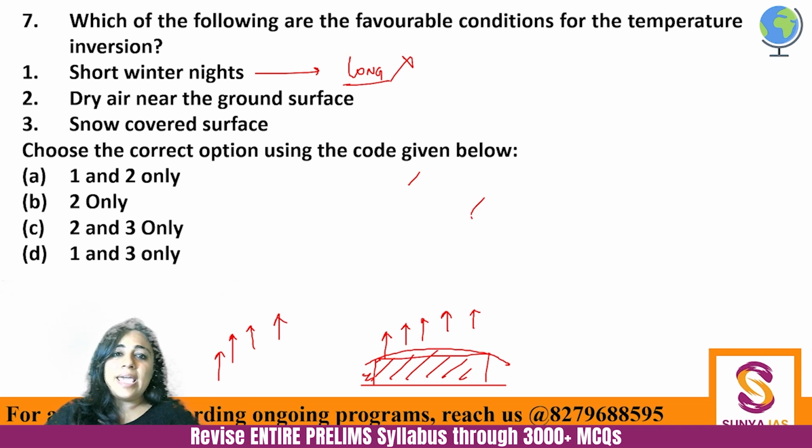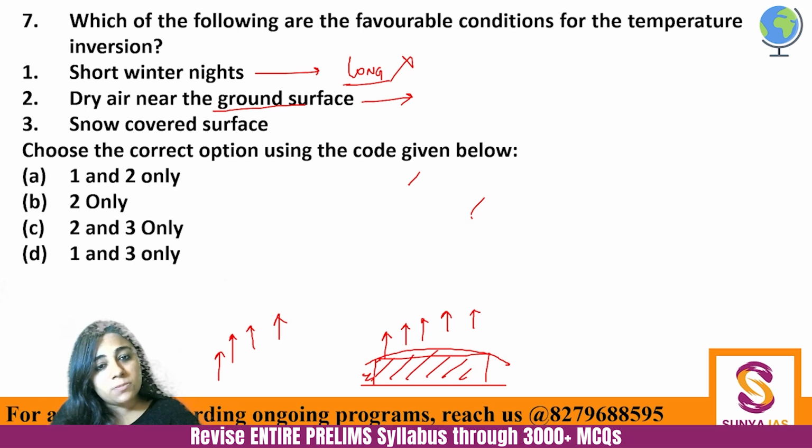Then dry air near the ground surface. This is actually correct. What will happen is, the drier the air is, the less it will absorb heat, because there will be no water. Water absorbs heat. So when water is not there in the air patch, it is not absorbing any heat. It is not going upwards, and it will create a localized environment. Fine.